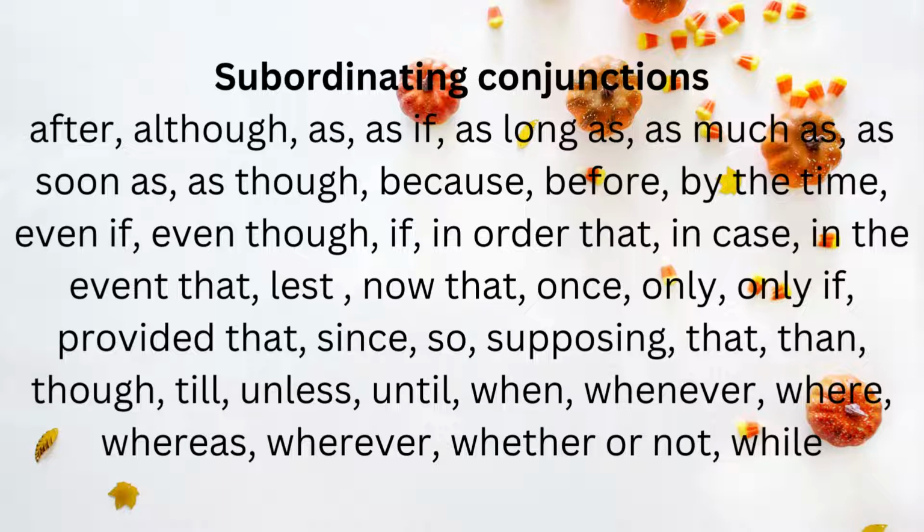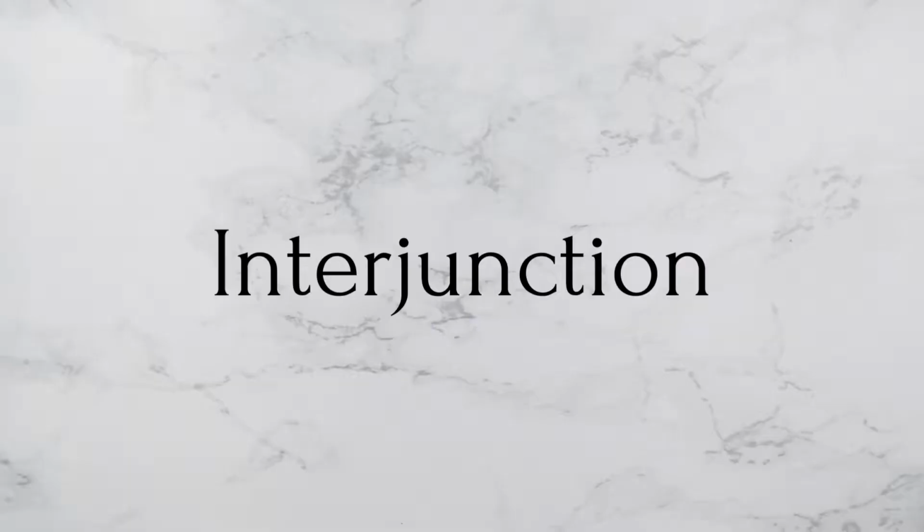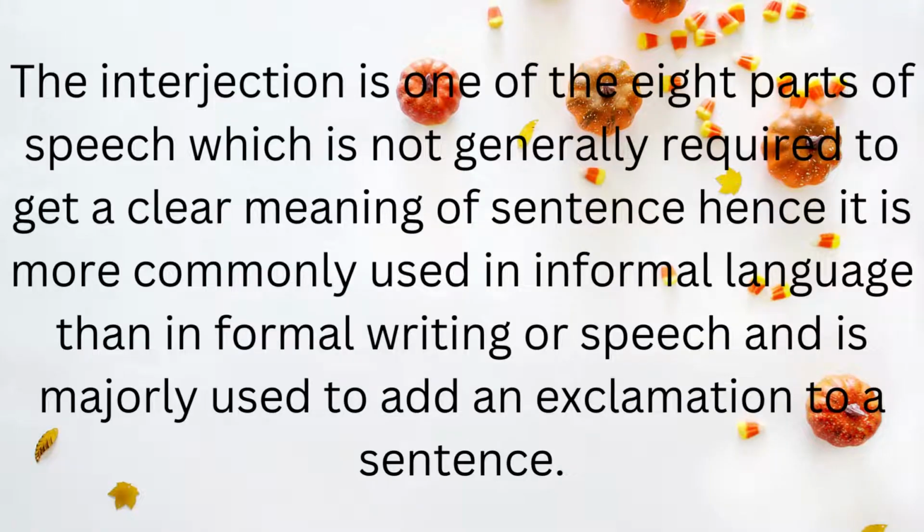So it is the end of the first part. In the second part, we'll discuss interjection and its types. First of all, we'll look at the function of interjection. Interjection is one of the eight parts of speech which is not generally required to get a clear meaning of a sentence. Hence, it is more commonly used in informal language than in formal writing or speech, and is majorly used to add an exclamation to a sentence.